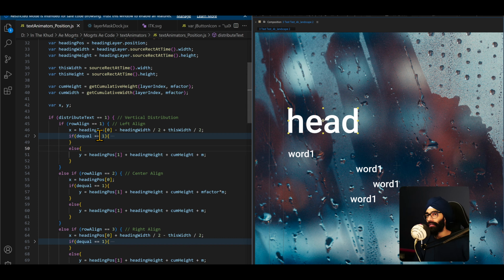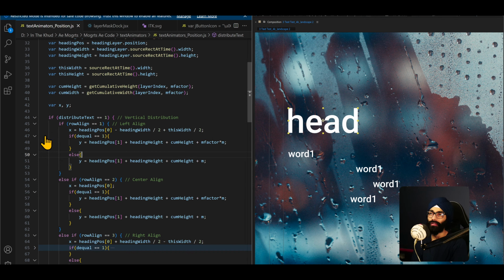Okay, for Y, we're looking at D equal. So the thing is, I'll have to simplify this code a little bit, because I'm not using unequal margin, so it's always D equal. So then that will actually simplify a lot of things. So if D equals 1, I've done Y is equal to heading position 1, which is Y of this heading plus heading height. So instead of width, we're looking at height.